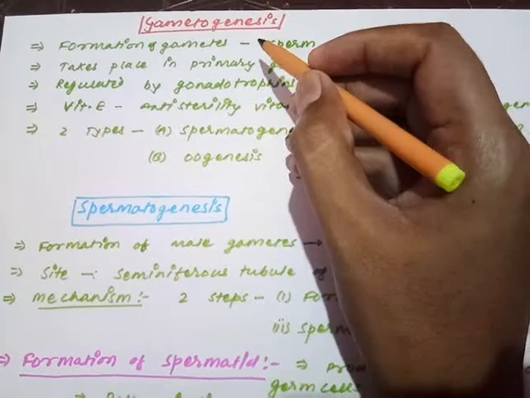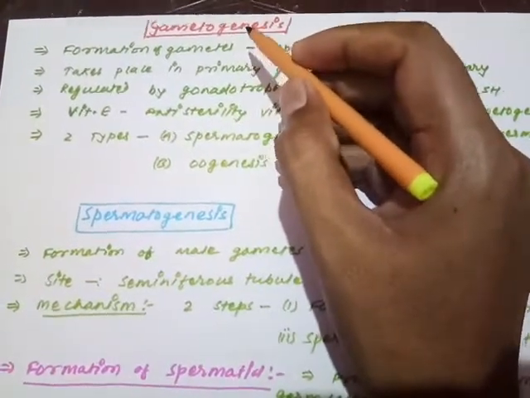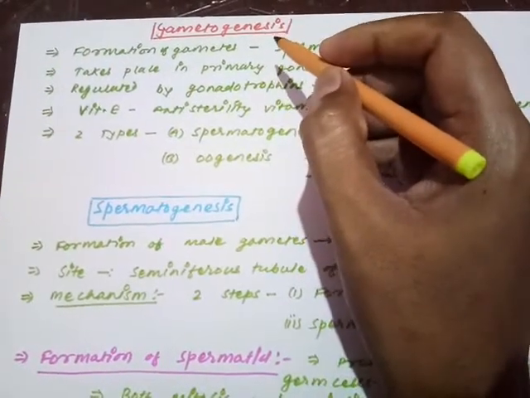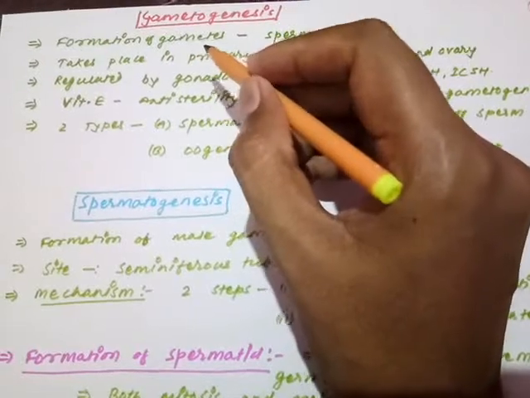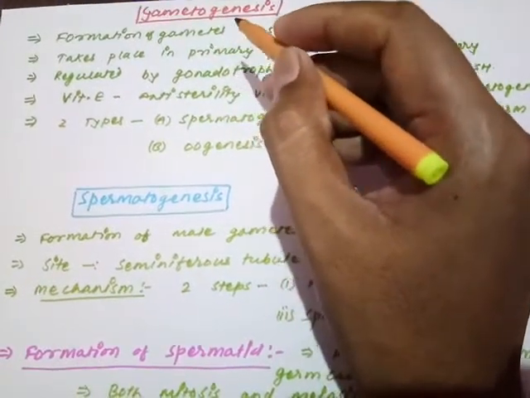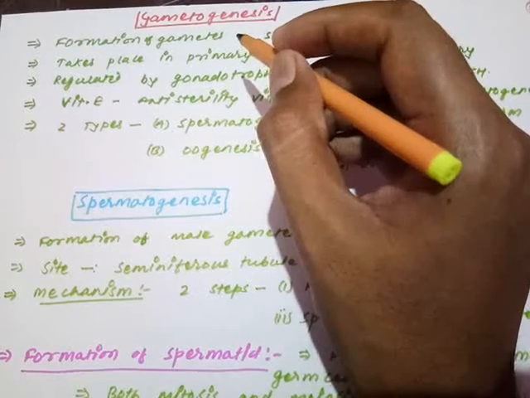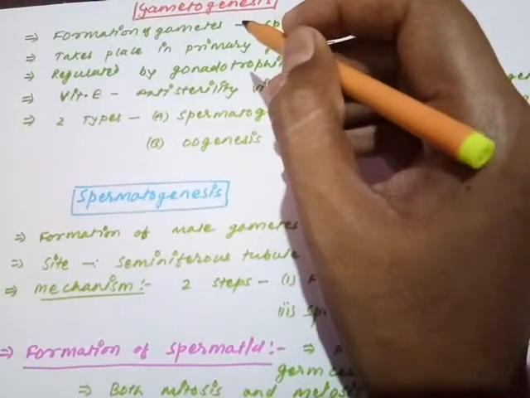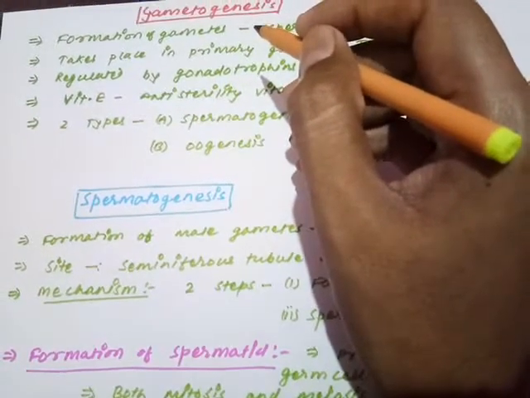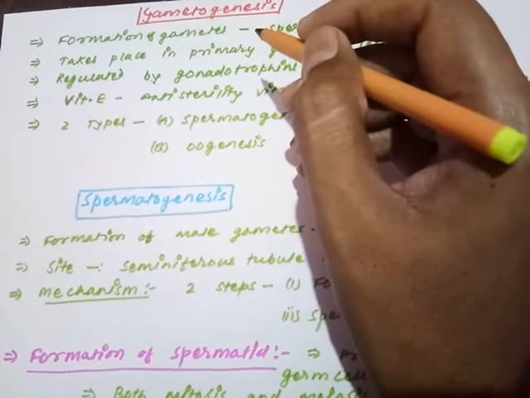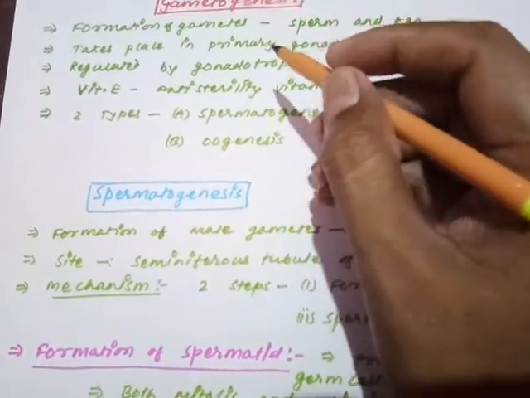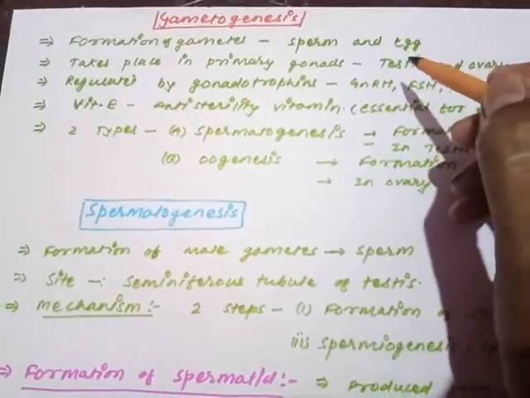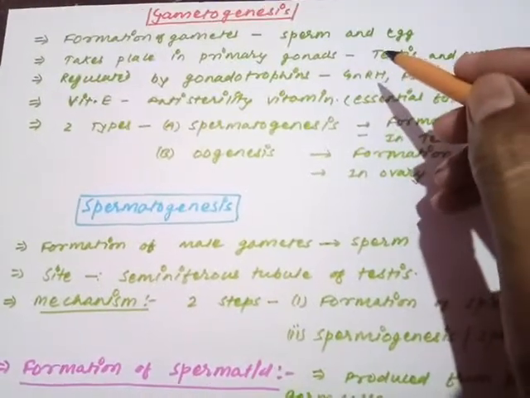Gametogenesis means the process where gameto plus genesis. Gameto means gamete, genesis means formation. So the process in which the gametes are synthesized or formed is called gametogenesis. So here directly we are just going to say the formation of gamete is known as gametogenesis. You know very well what is the meaning of gamete. Gametes are the specified sex cells produced by the male and female. Male sex cell and the female sex cells are called the gametes. These sex cells are provided by each of the parents during sexual reproduction to continue the process of reproduction. So here the gametes are the sperm in case of the males and the egg in case of the female. So the formation of egg and sperm is called gametogenesis.